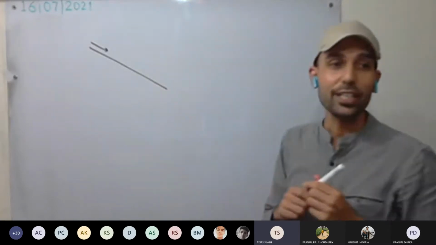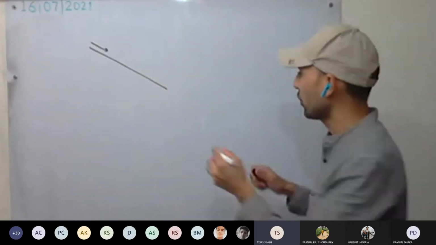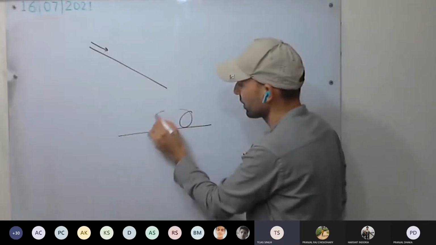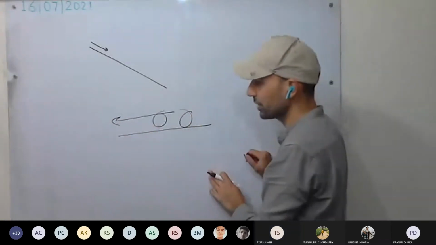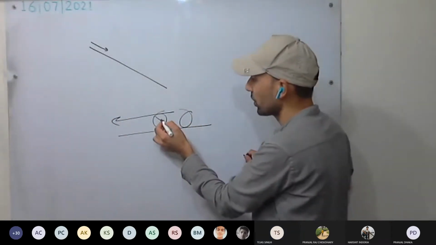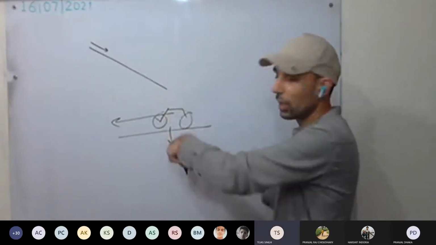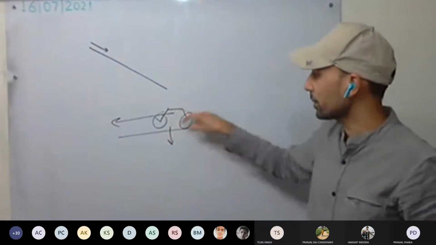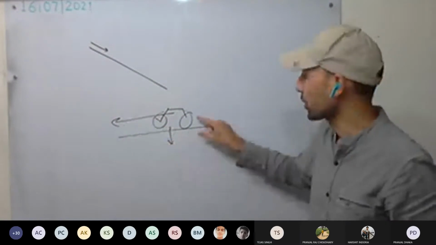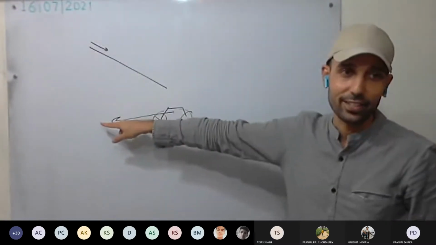Okay. So see here, there is one more force active. When you are on the ground, you are moving in this direction. There is no force downward, no component of the gravitational force in this direction.